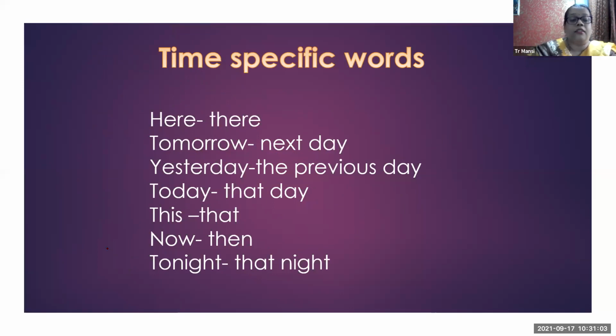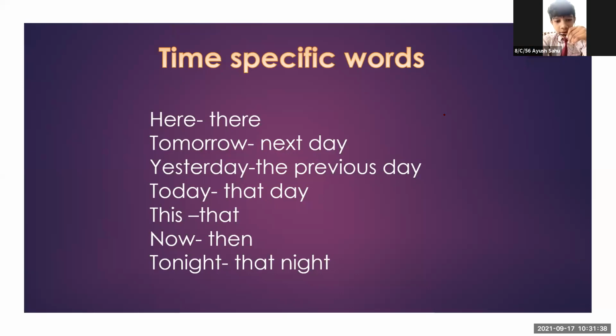So I would like to ask someone to read this for me. I want someone to read this for me. Wait a minute. Today is the turn for roll number 51 and all above numbers. So raise your hands, roll number 51 and above. Okay, Ayush Sahu, unmute yourself. Hello. Ayush, please read these time-specific words that you are going to change while converting direct speech into indirect speech. Yes, teacher.